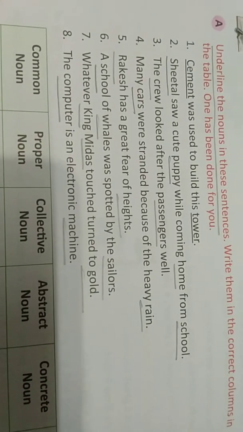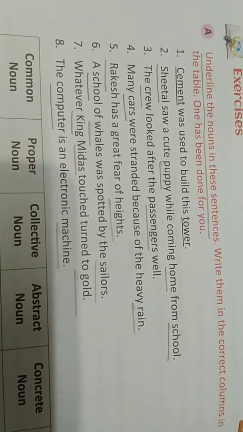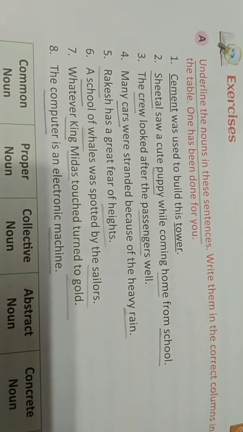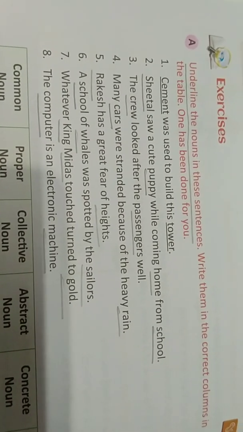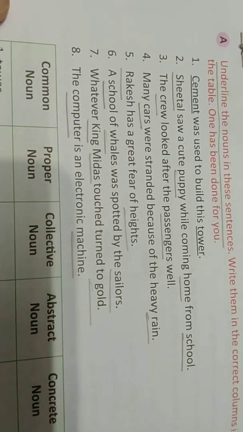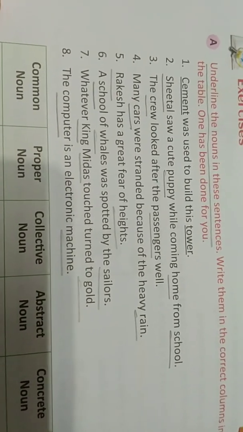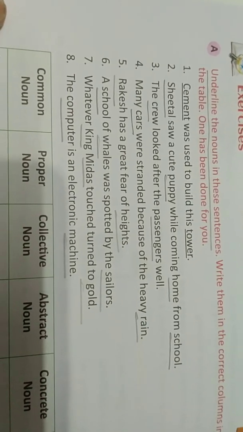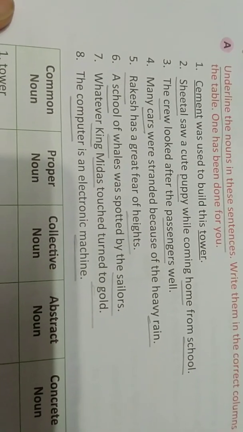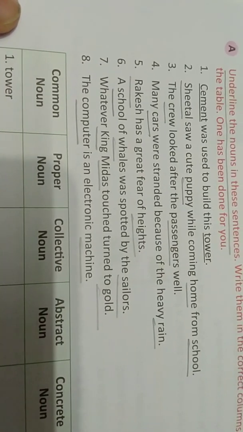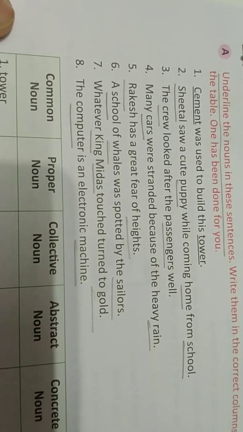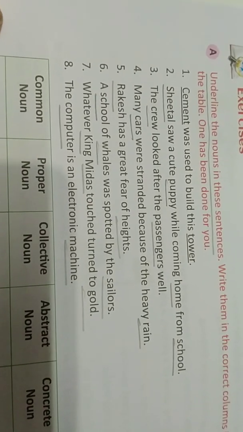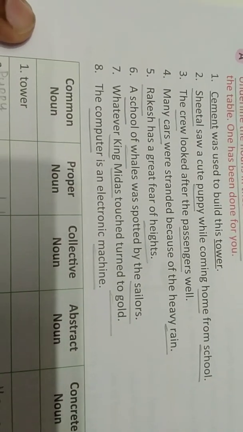Question number 3. The crew looked after the passengers well. Passengers and crew are the nouns in this sentence. Many cars were stranded because of the heavy rain. Rain and cars are the nouns. Rakesh has a great fear of height. Rakesh and height are the nouns in the sentence.